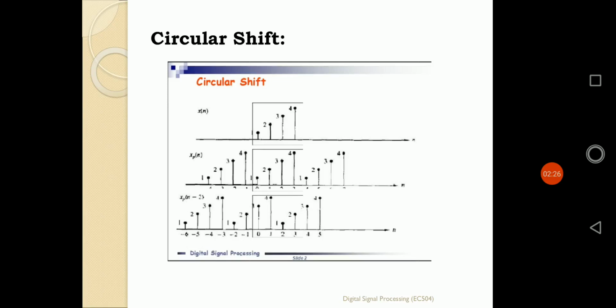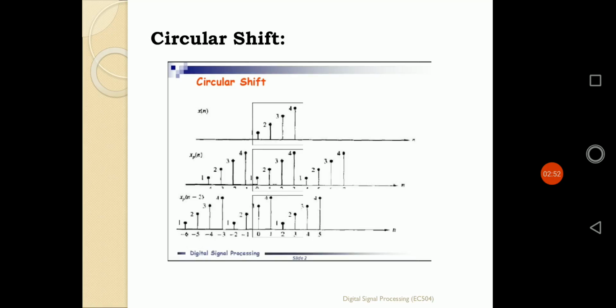Again, starting from 4 onwards, 4, 5, 6, 7, it has the amplitudes 1, 2, 3, 4 again, in the forward as well as the backward direction. That means after completion of every 4 points of the sequence, the signal will repeat itself. That's why the signal is represented as x of p n. That means x n is a periodic sequence, and that p denotes the periodic sequence.